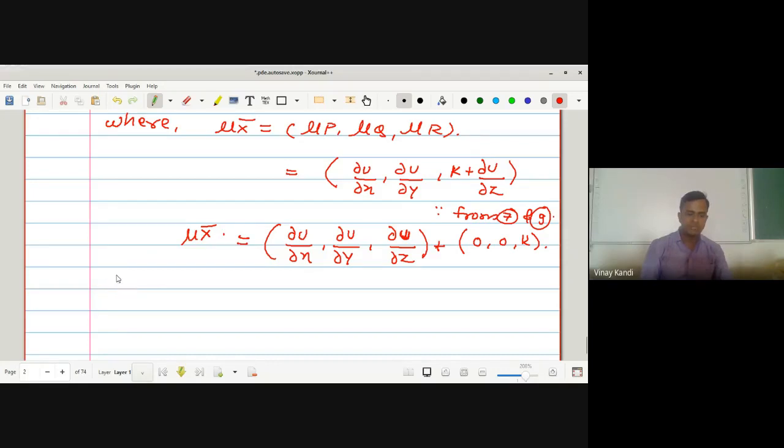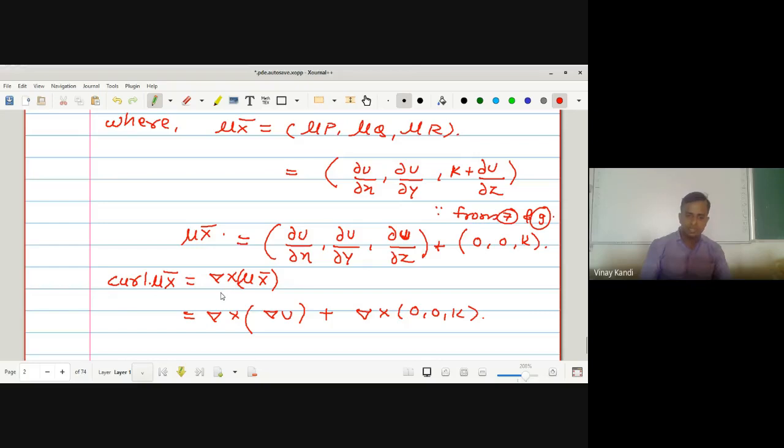Hence, the curl of mu x bar is given by gradient cross product with mu x bar, which is equal to the curl of grad of u, plus the curl of this vector (0, 0, k).